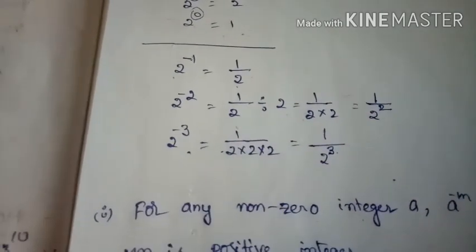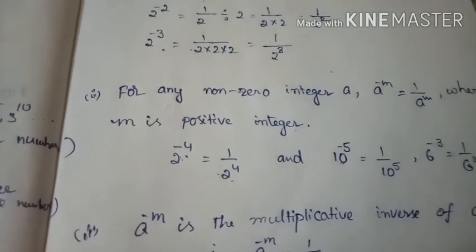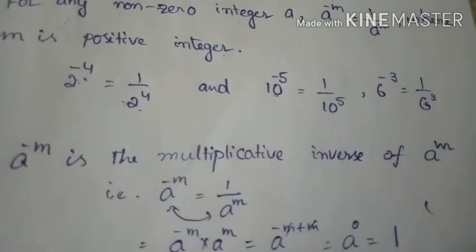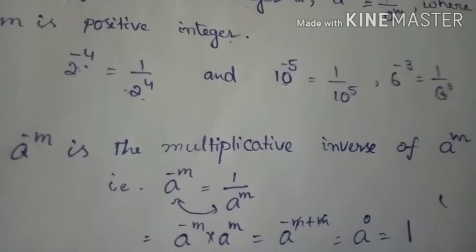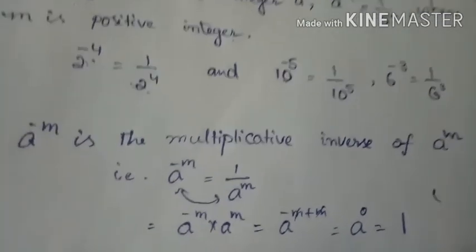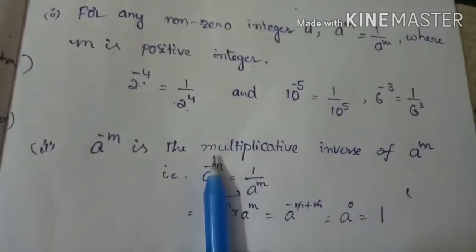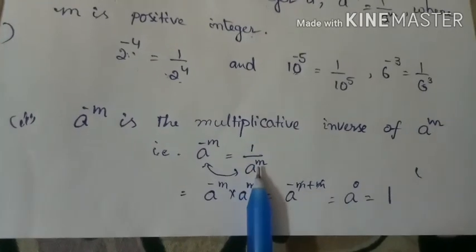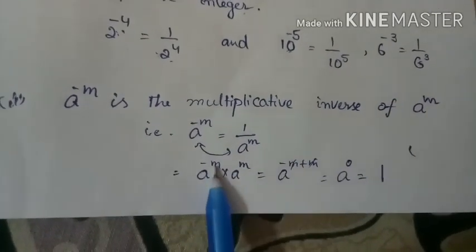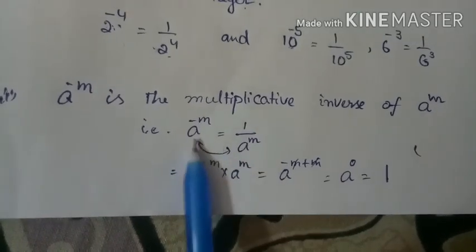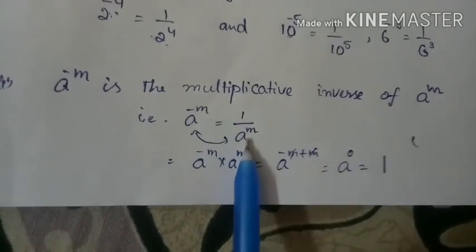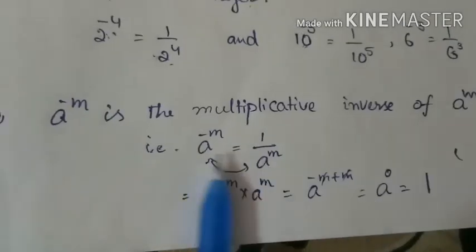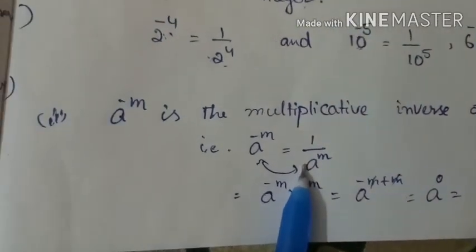Clear? Okay, next, not only this one, that means a power of minus m is the multiplicative inverse of a power of m. That is, a power of minus m is equal to, we know that a negative exponent becomes a positive exponent, that means 1 by a power of m. So now in these two multiplications, that means a power of minus m into a power of m is equal to, already we know that if you multiply these two numbers, then you get 1.